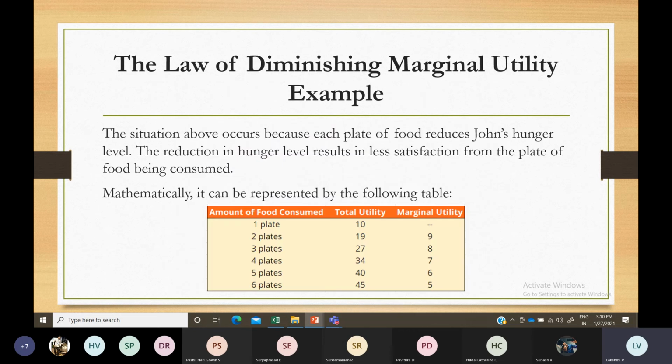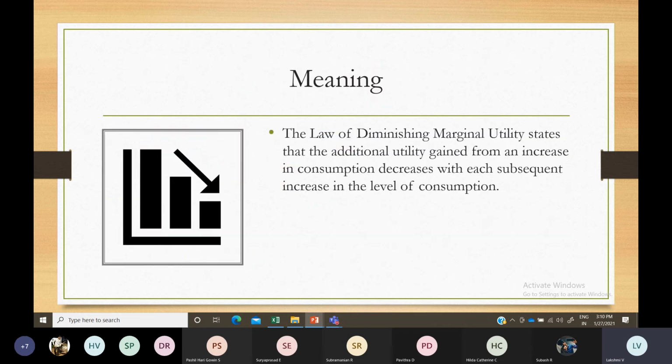So that has been explained through the law of diminishing marginal utility.